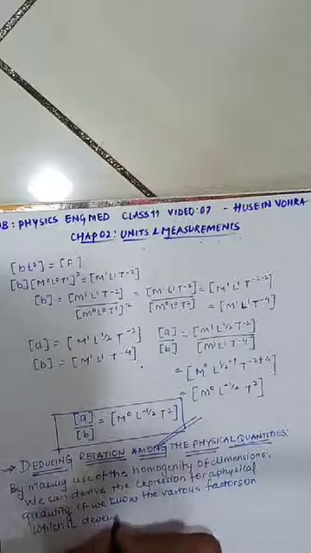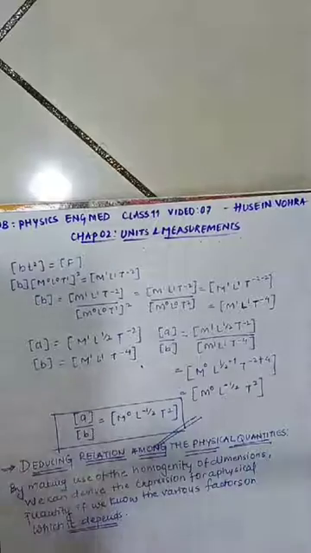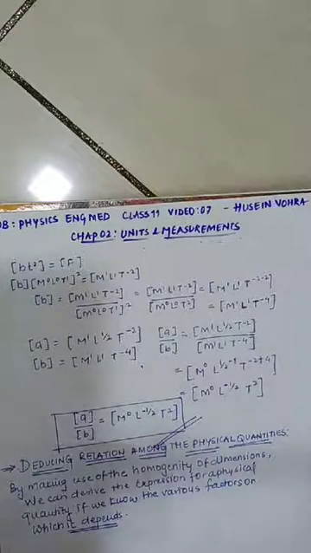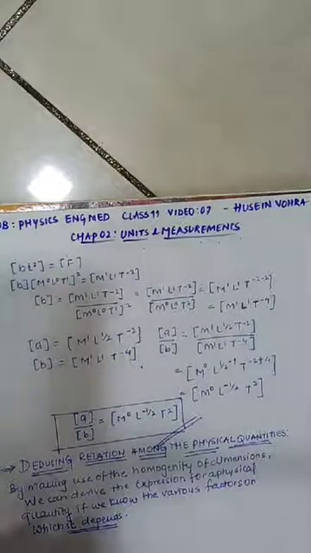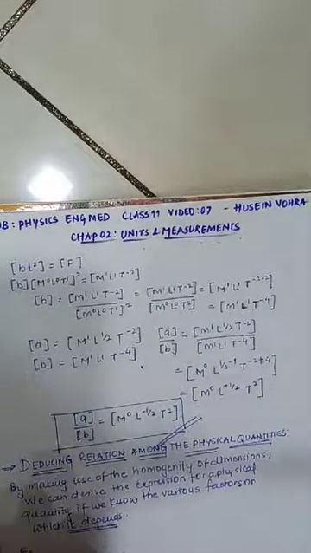If we know that this physical quantity has the following dependency, then from what it depends on we can derive the relation for the same. Suppose I give you an example.